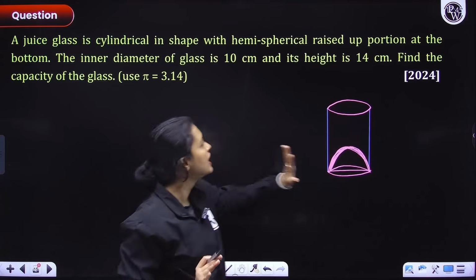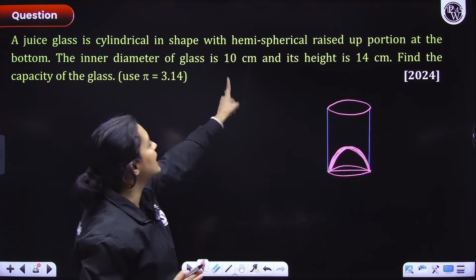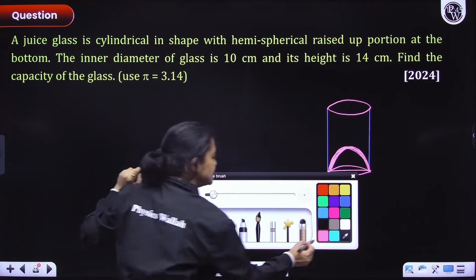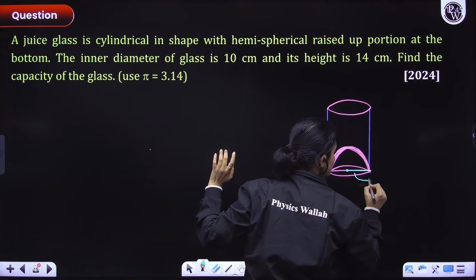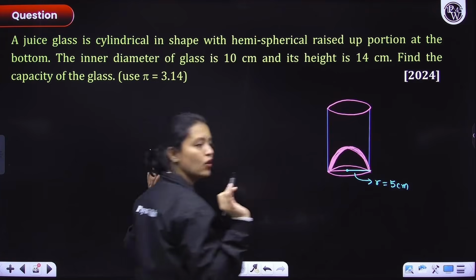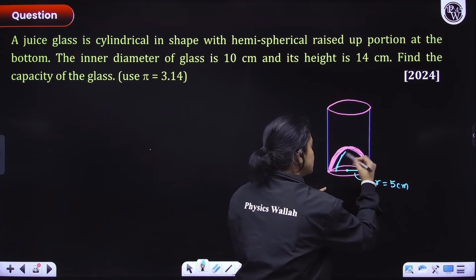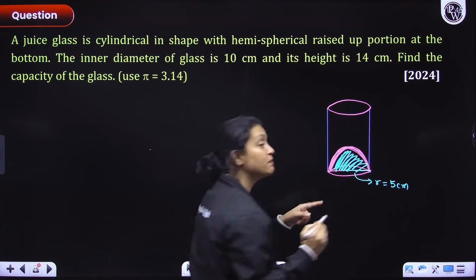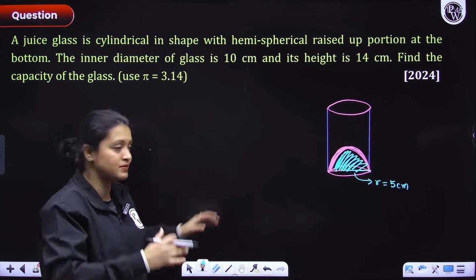Okay. So now what is given to us? The inner diameter of the glass is 10 centimeter. So as soon as I see the diameter 10, I basically say that okay, radius is equal to 5 centimeter. Radius is equal to what? 5 centimeters. Now remember, this portion here is not there in the glass. I have just made it so that my question becomes easy when I'm solving it.